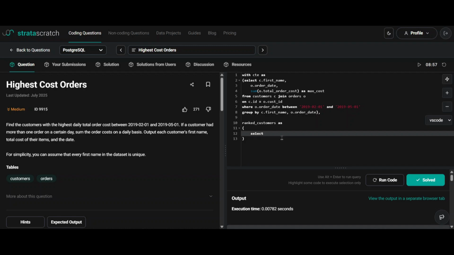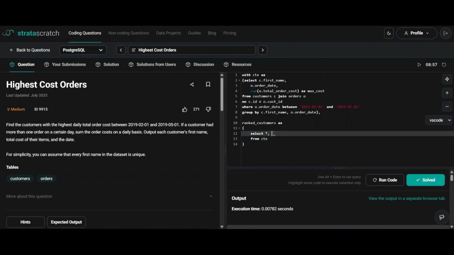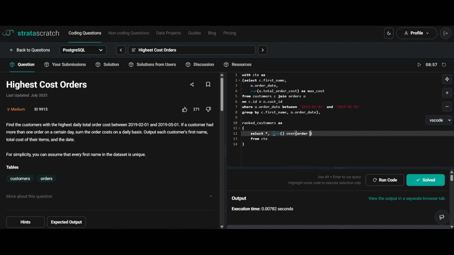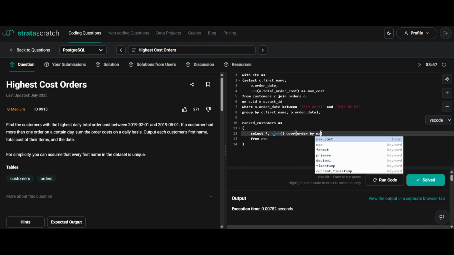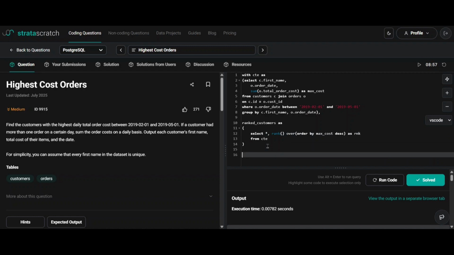We will select everything from CTE and we will use the rank function here over order by max cost in descending order. Let's name this column as RNK. Now first let's see what will be the output of this CTE.